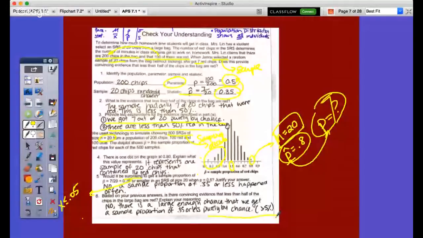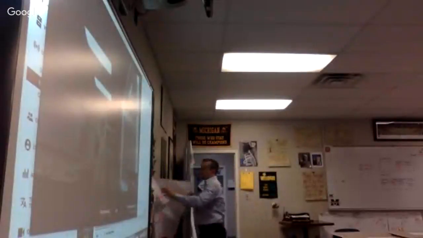Now, as I wrap this up, let's see if you can think about what activity represented a sampling distribution. Let me see if I can find it. Remember this one?